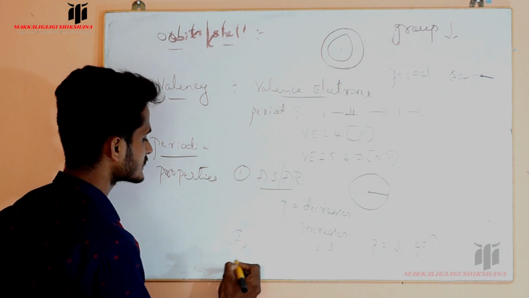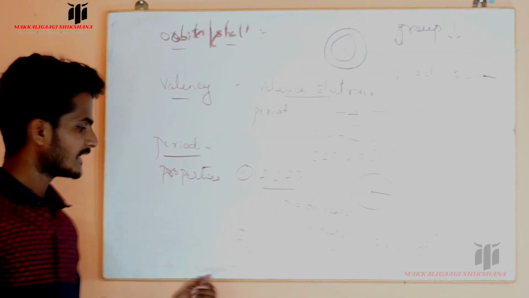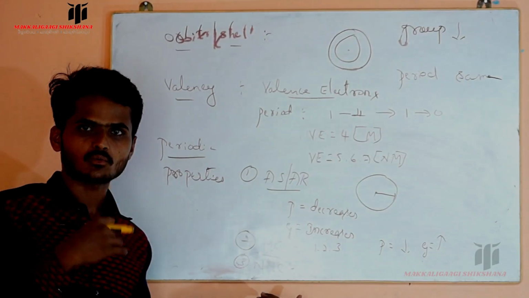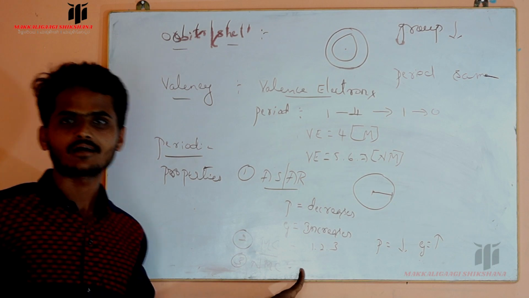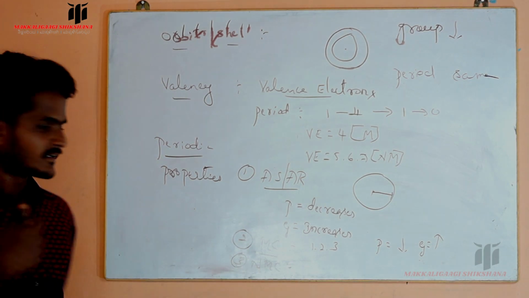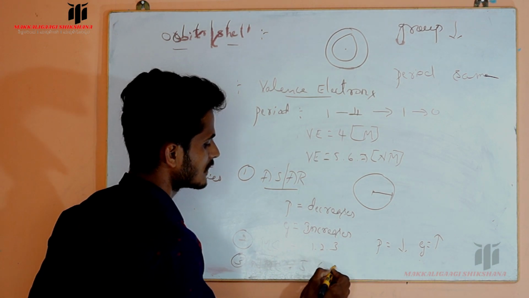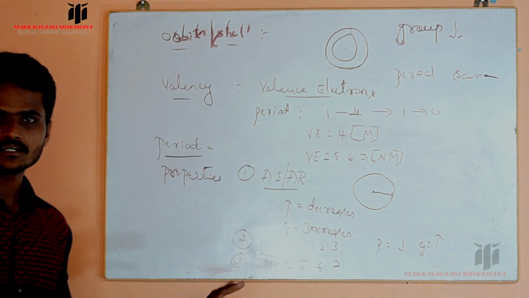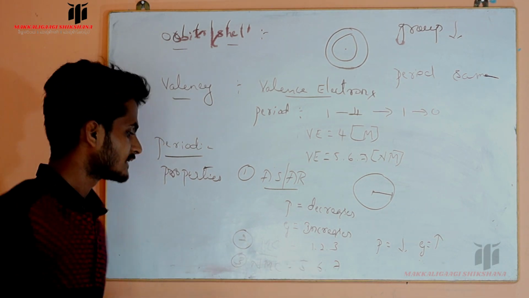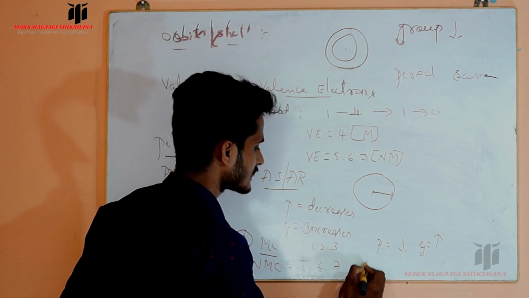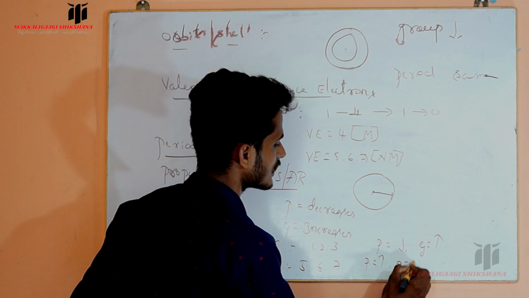Then the third one is non-metallic character. That means elements have the tendency to receive or accept electrons to become stable, or to occupy the nearest noble gas configuration, especially in case of non-metals. They have 5 or 6 or 7 electrons in the valence shell, and they receive either 3 or 2 or 1 to become stable. That's why non-metallic character increases across the period, then decreases along the group.